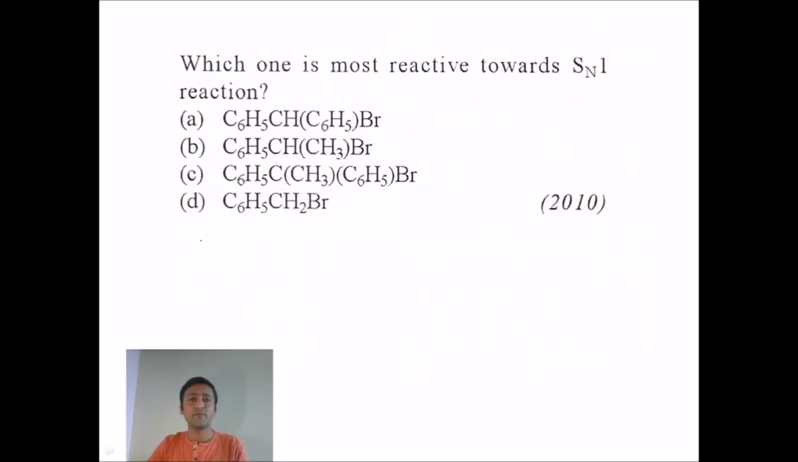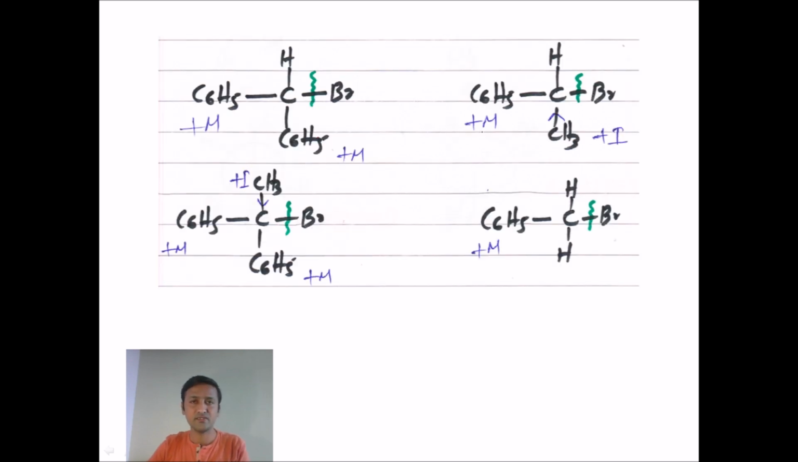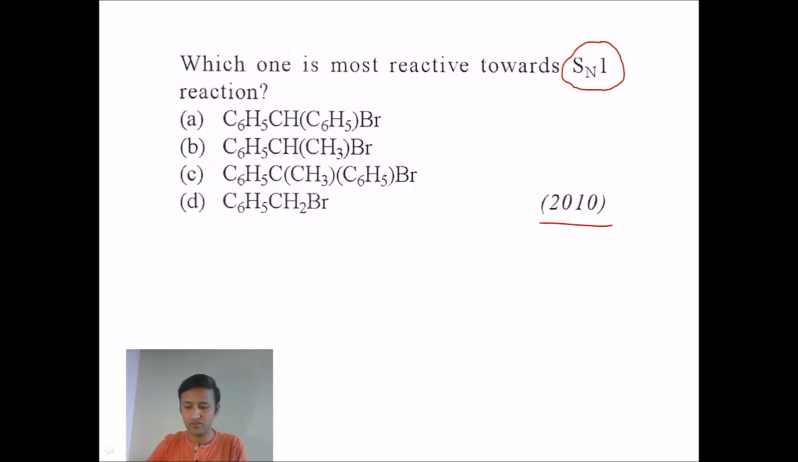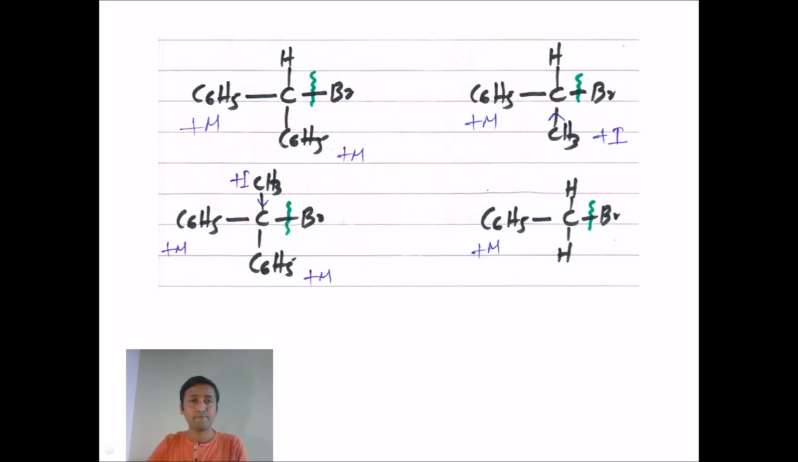Okay, the next one, which appeared in the 2010 paper: which one is most reactive towards an SN1 reaction? The reactivity towards SN1 reaction depends on the stability of the carbocation, because it involves an ionization step to form a more stable carbocation. Now, let me write the structures first. You can see I have taken all four structures, which are alkyl halides.